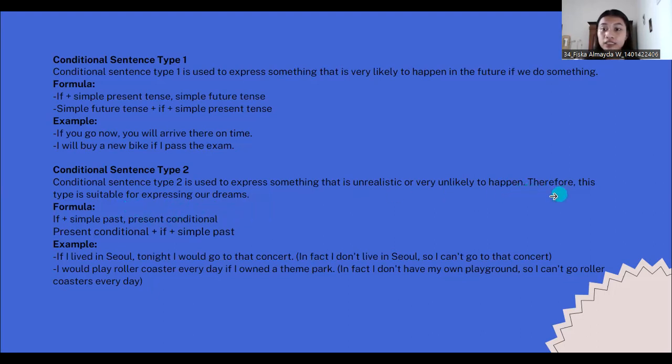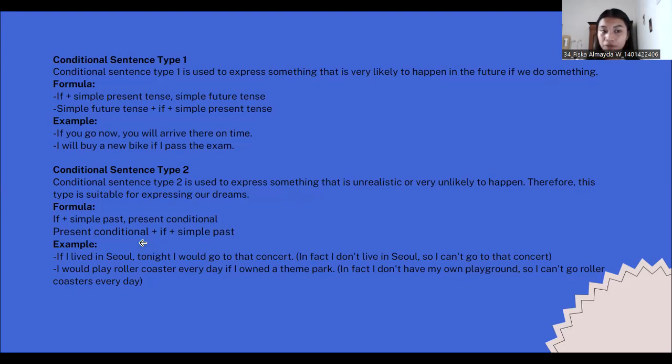And the formula of conditional sentence type 2: formula 1, if plus simple past and present conditional. And formula 2, present conditional plus if plus simple past. And the examples of conditional sentence type 2.